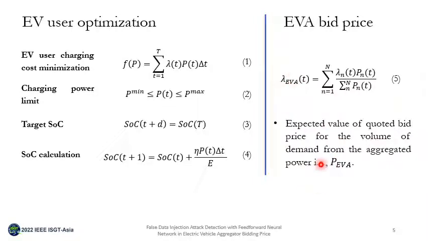which is represented by equation 5, and this equation 5 denotes the expected value of the quoted bid price for the volume of demand from the aggregated power.